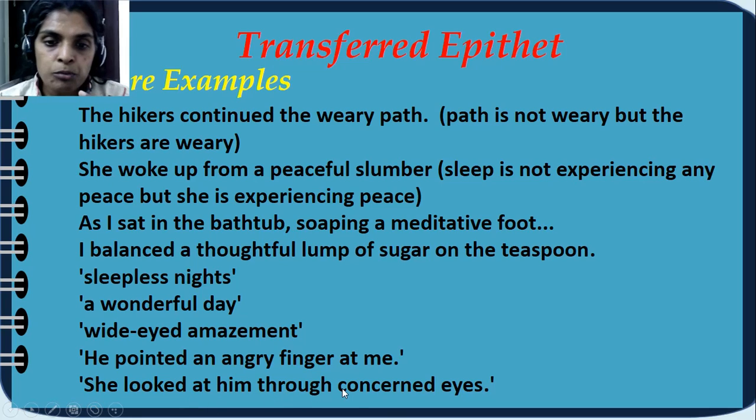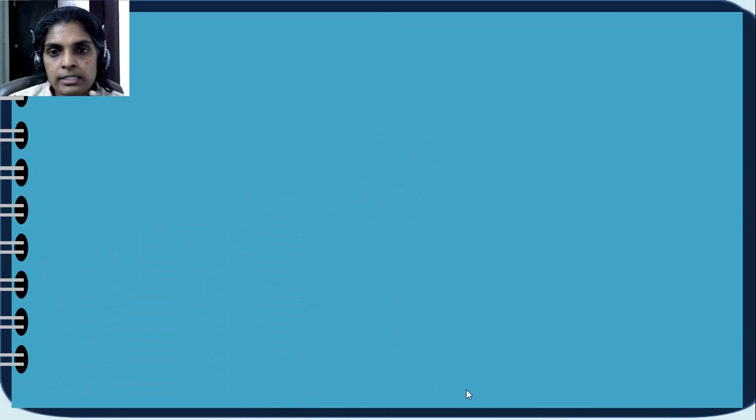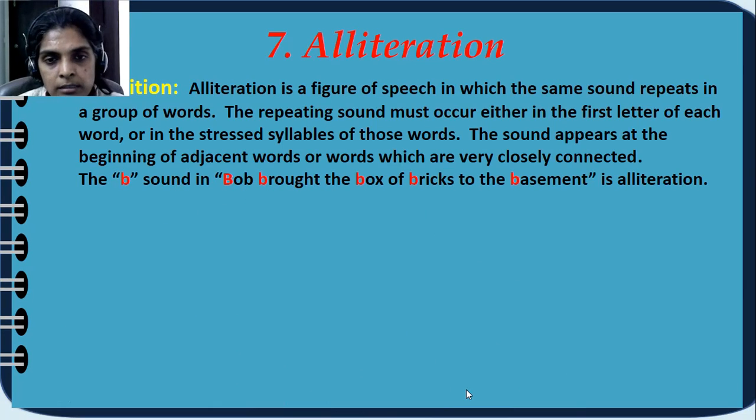She looked at him through concerned eyes. Eyes are the same. Who is concerned? She is concerned. So we are telling she looked through concerned eyes. So these are transferred epithets. Next we will see alliteration, which is very easy. The easiest to identify.